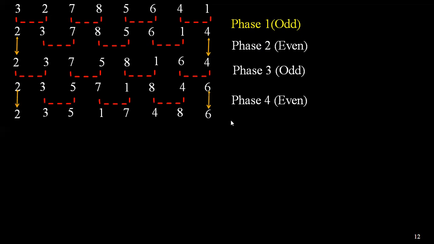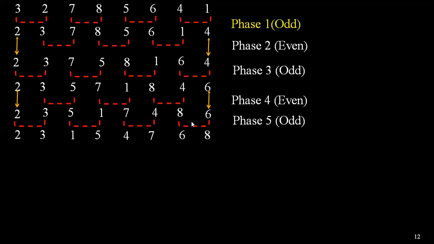Now we have to go with phase 5. In phase 5, since the previous phase we have done even, now we have to go odd. So 2 is compared with 3. 2 is less than 3. So no need of swapping. 5 is greater than 1. So we have to swap. 7 is greater than 4. So we have to swap 4 with 7. 8 is greater than 6. So we have to swap 6 and 8.